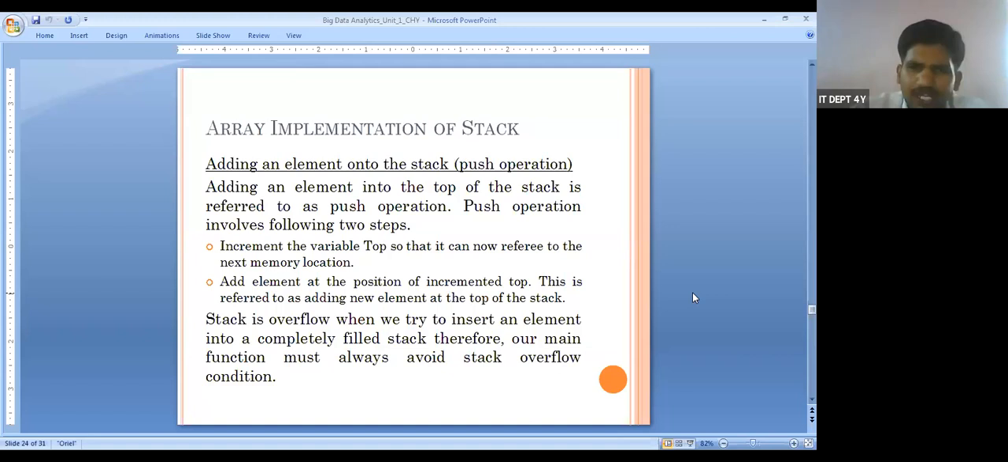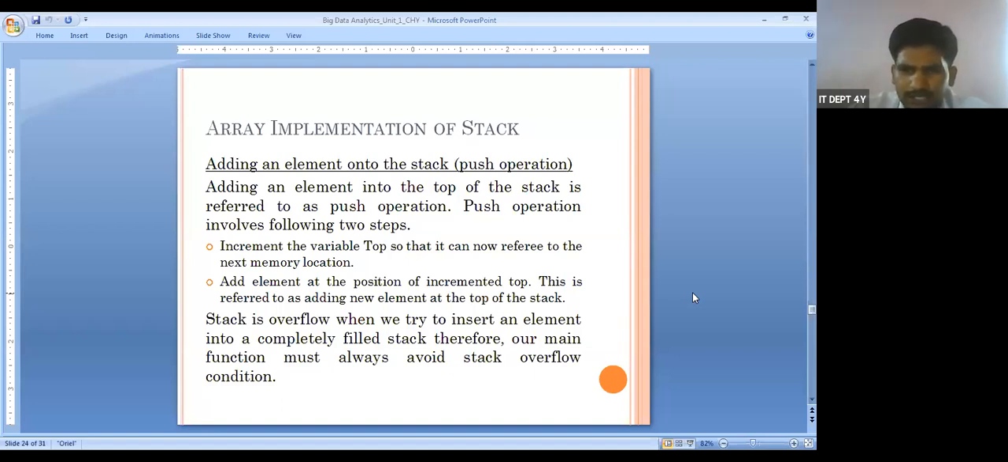We cannot remove multiple values at a time in the stack. We can remove only one value at a time. We can insert only one value at a time. That's it. We cannot do multiple operations; multiple values we cannot delete or insert. We need to remember that. The stack is overflow when we are trying to insert an element into a completely filled stack. Therefore, our function must always avoid the stack overflow condition.